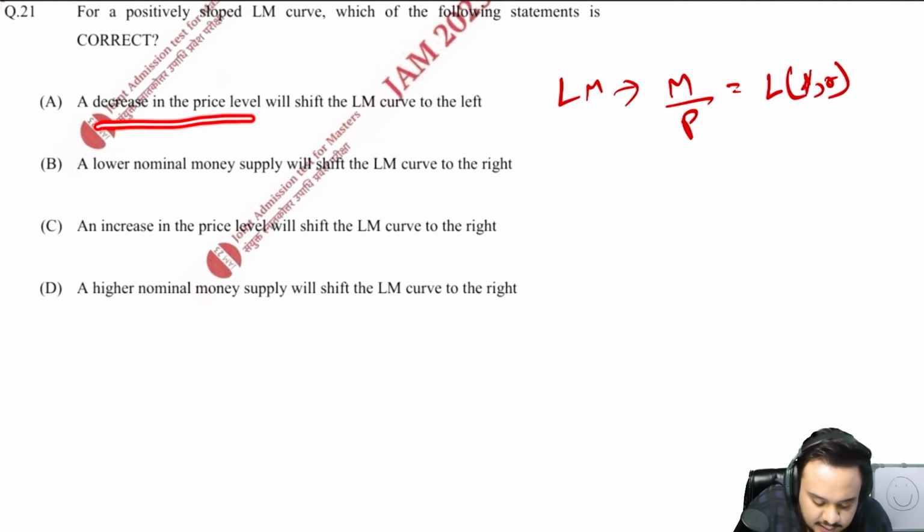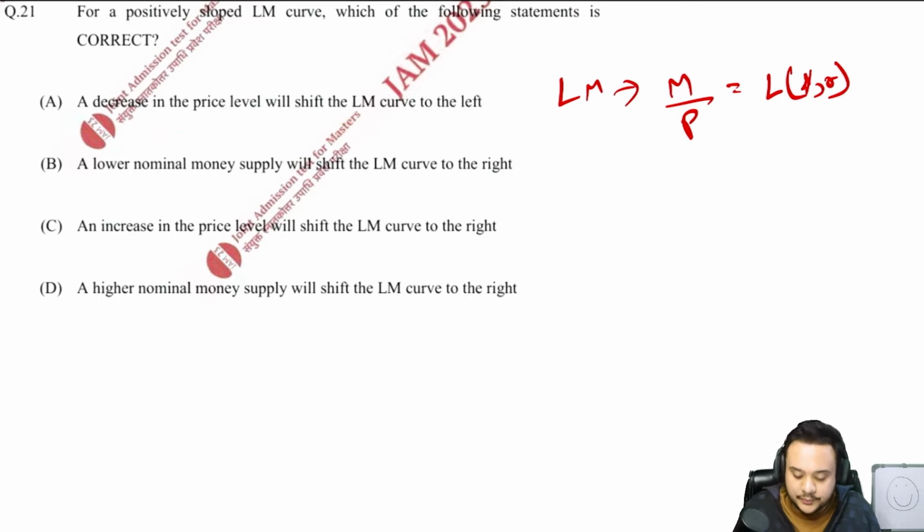A decrease in price level will shift LM to the left. Decrease in price level means that this whole expression will increase, real money supply will increase, right? So that would in fact shift the LM curve to the right, so this is wrong.